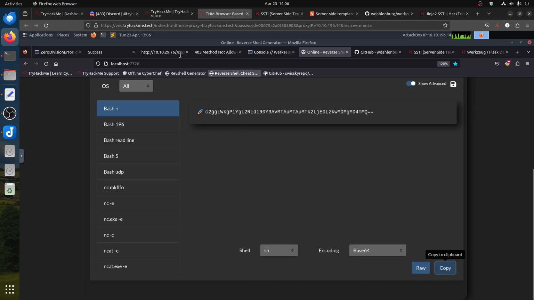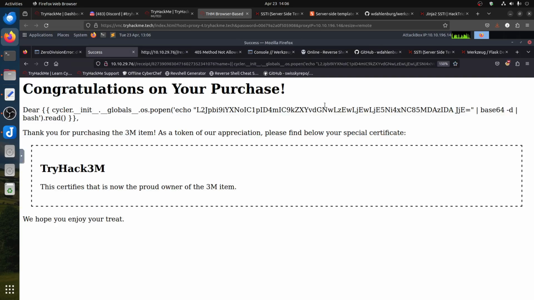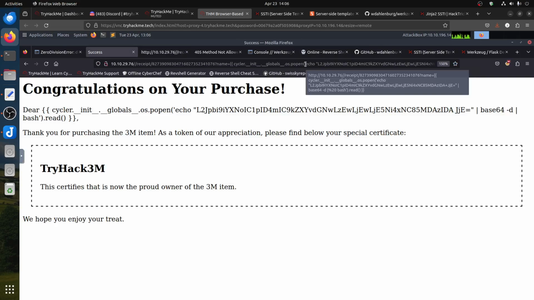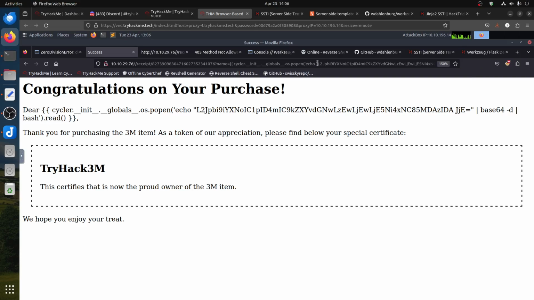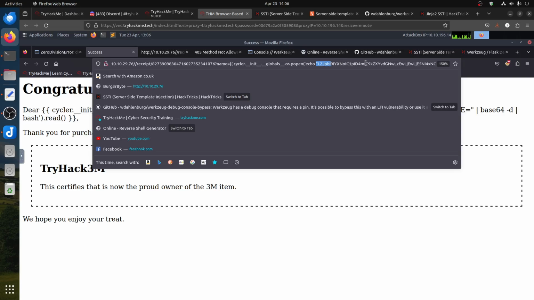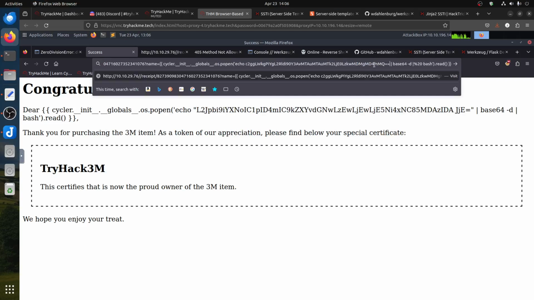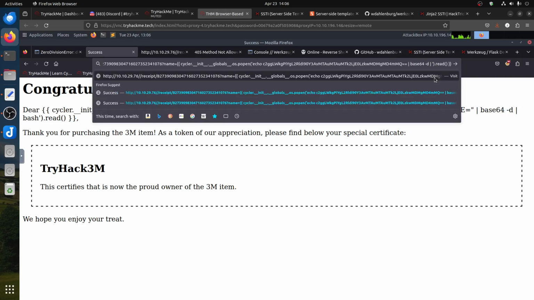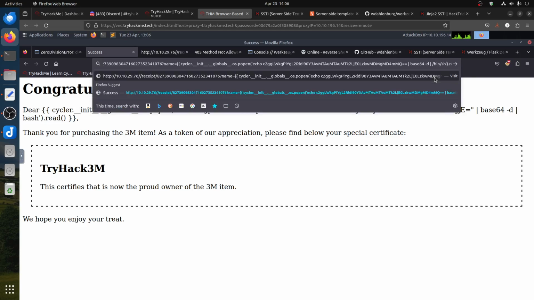Copy. Equal that. base64 minus d, binary sh.